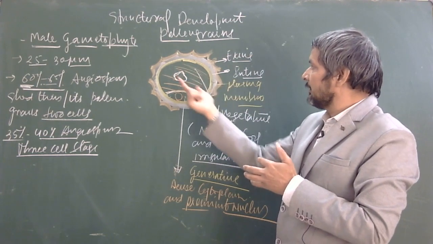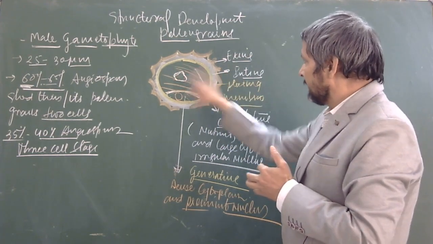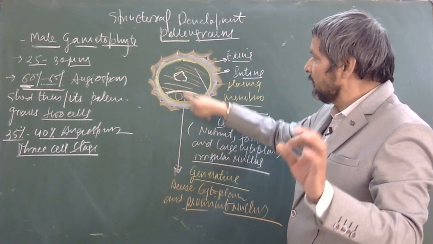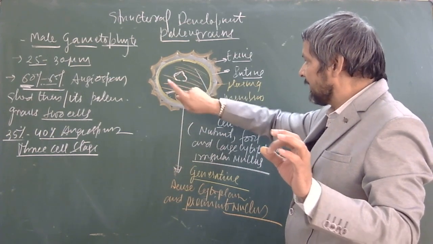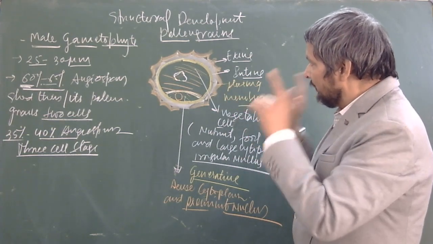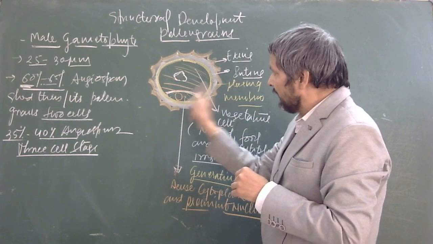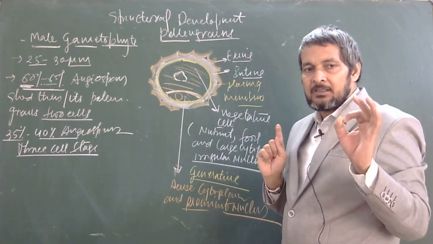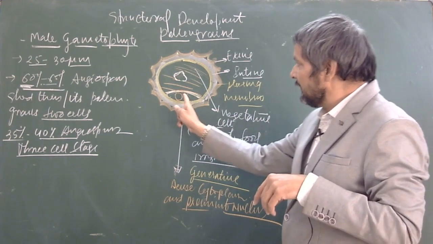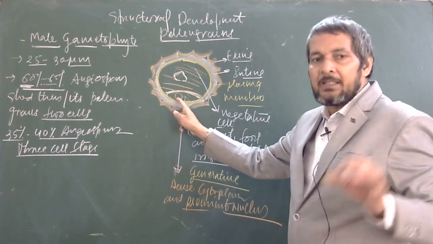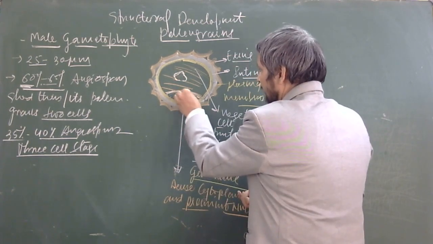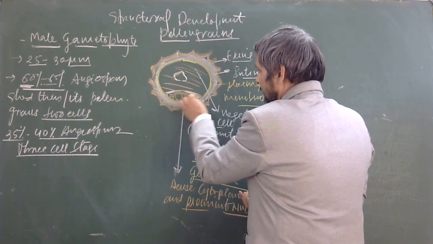and lipid droplets floating in the whole cytoplasm matrix, and the nucleus, even though large, is not regular. If you compare, an irregular nucleus is observed in the vegetative cell of the pollen grains. But if we see the nucleus of the generative cell, it's very even in the boundary. The nucleolemma, the nuclear membrane, is very even, the nucleus is very prominent, and the cytoplasm is also very dense. You can say it's a very dense cytoplasm.